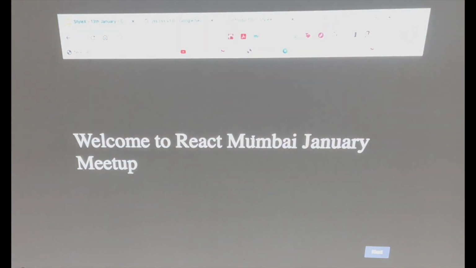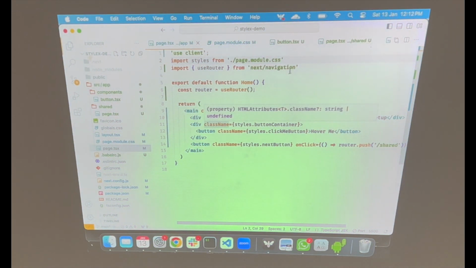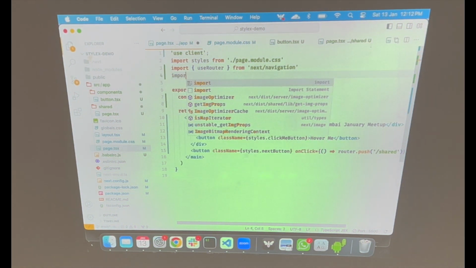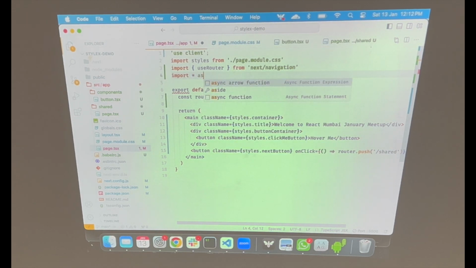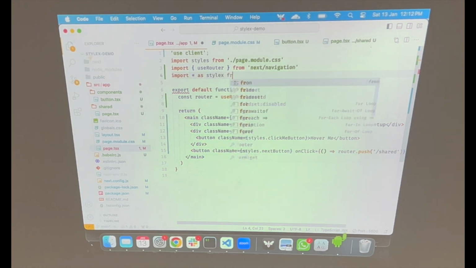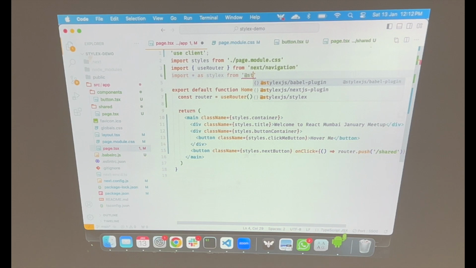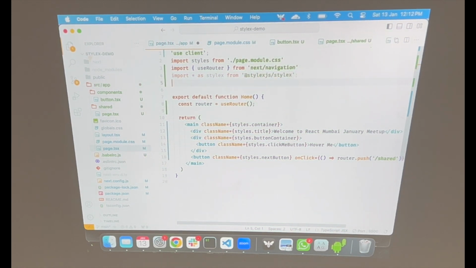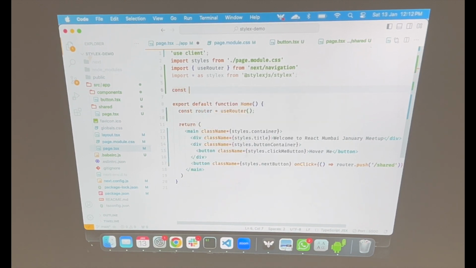So this is a very small page running on module CSS में लिखा है I guess ये. And let's try to make this work in StyleX. So I've already integrated StyleX in my application, and all I need to do is just import. We import this, we get access to the entire API of StyleX, and let's say I want to add styles, right?